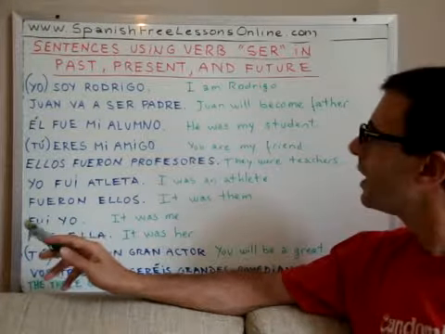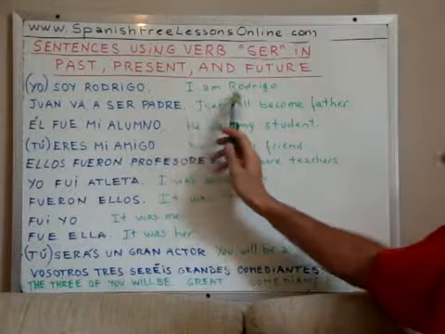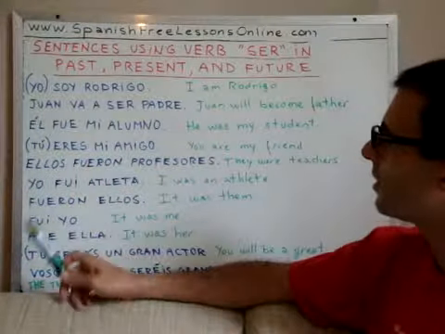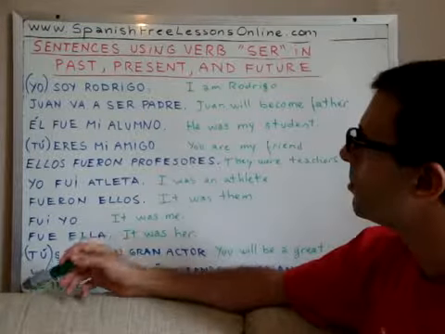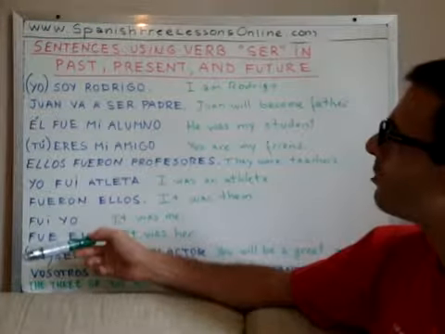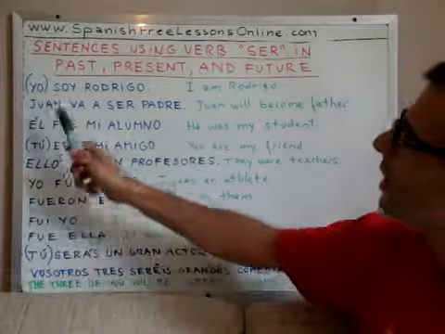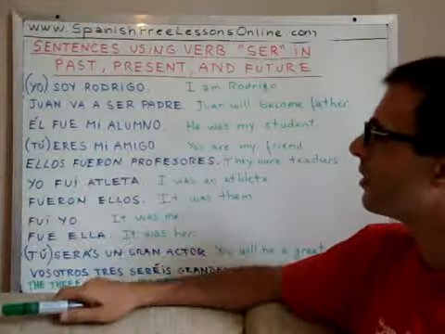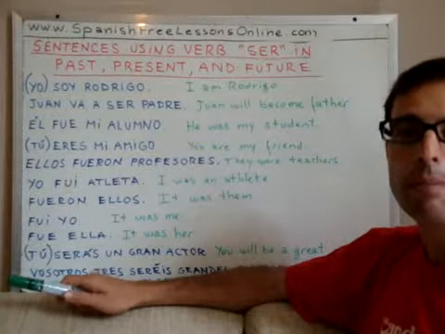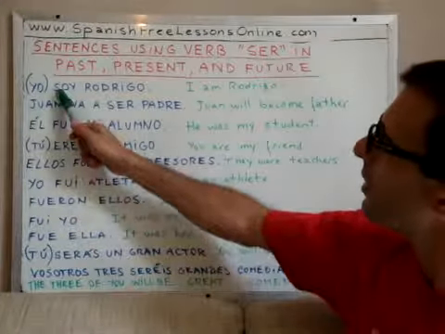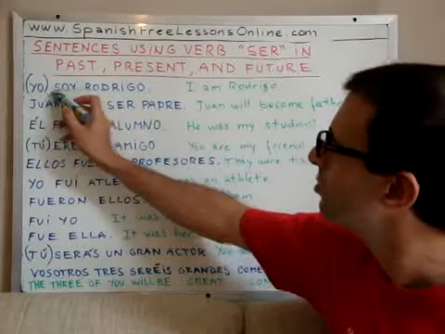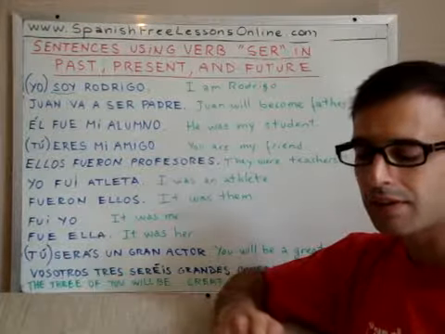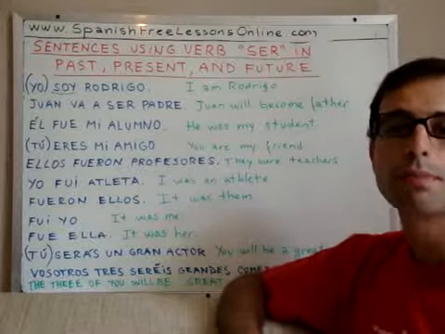As you can see here in green, I have written the meaning of these sentences on the left hand side of the whiteboard, okay? Let's begin with the first one. Yo soy Rodrigo. This means I am Rodrigo. This is the verb to be, ser, verbo ser, in present tense, conjugated for the first person of the singular,